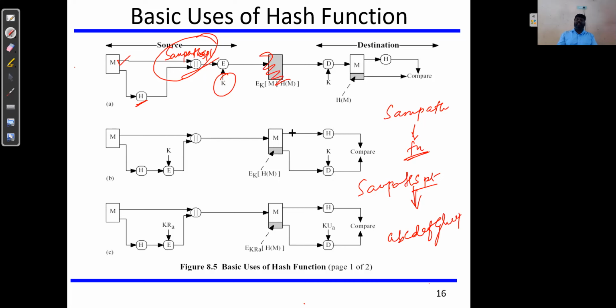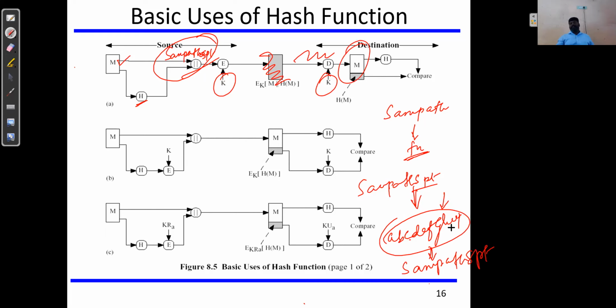This is the ciphertext. Now, this information is going to be transferred to the receiver, who will do the decryption using the key, and you will get the intermediate text which is SAMPATH, SPT.